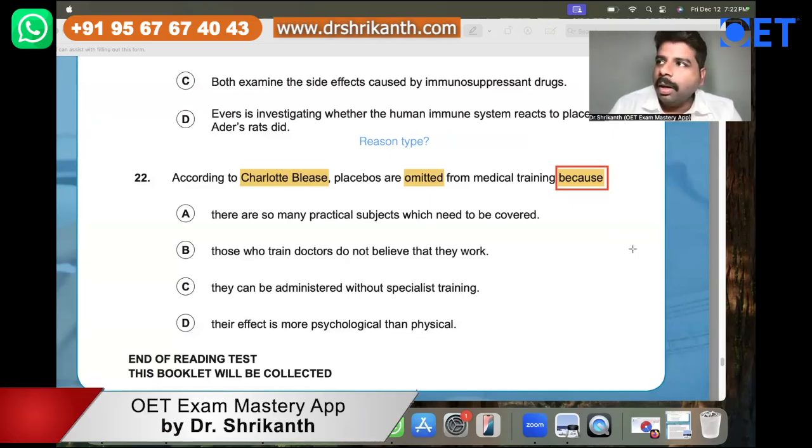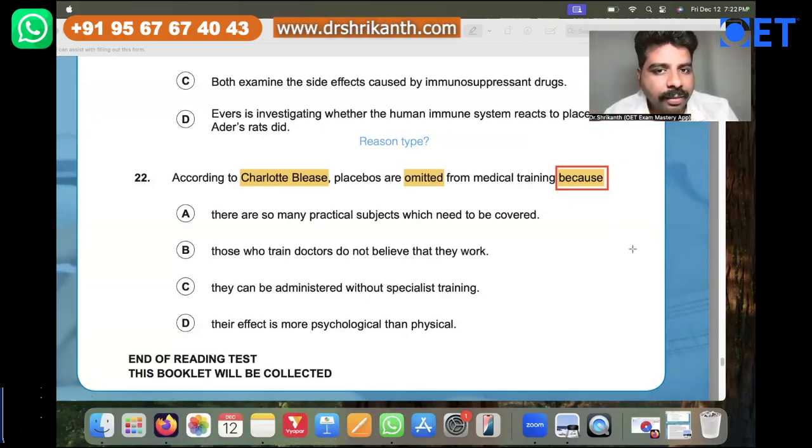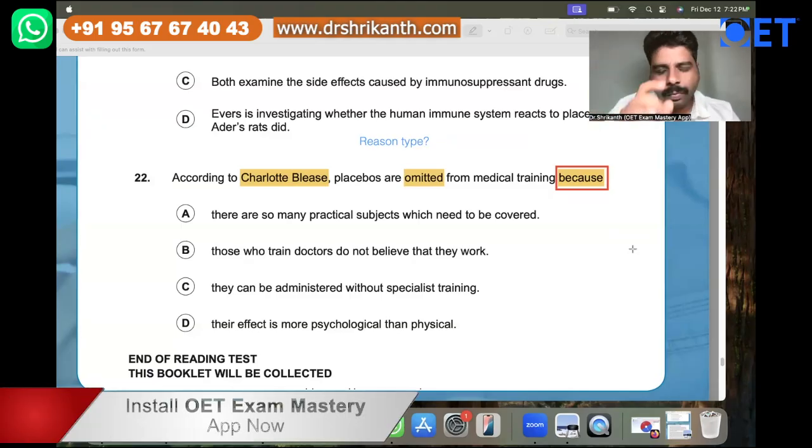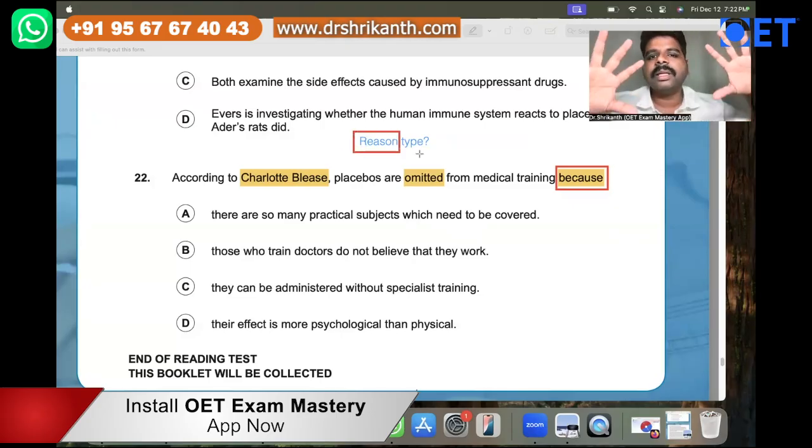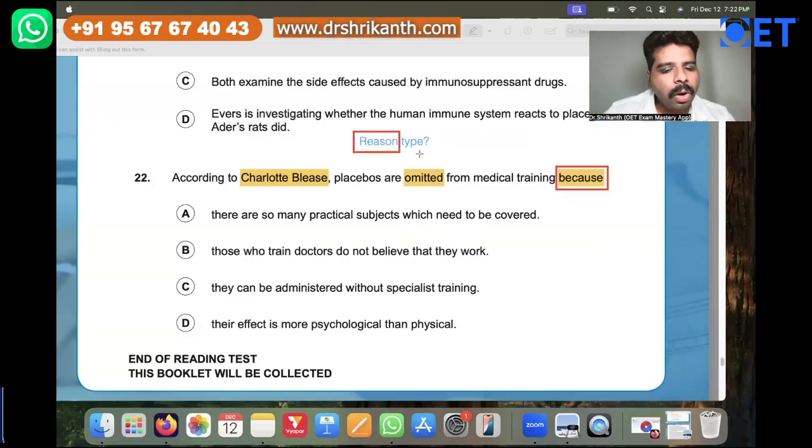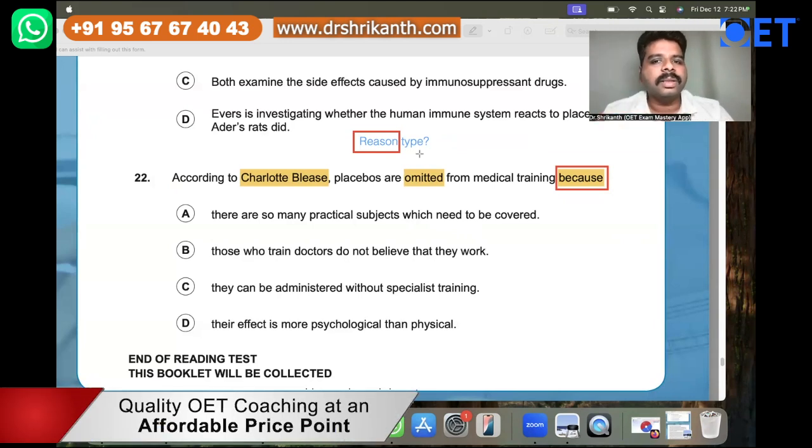I'm asking you, why did you jump 15 times? So tell me, I jumped 15 times because I like jumping, right? So when you hear the word because over here, you can understand you are required to identify the reason. Right. So for what reason did this particular thing happen over here?